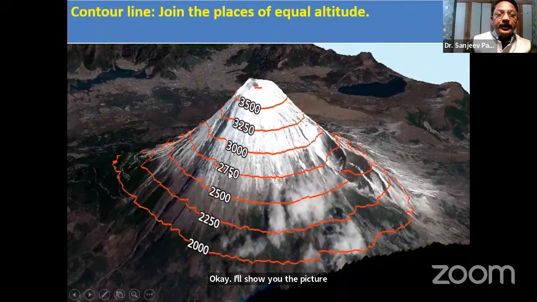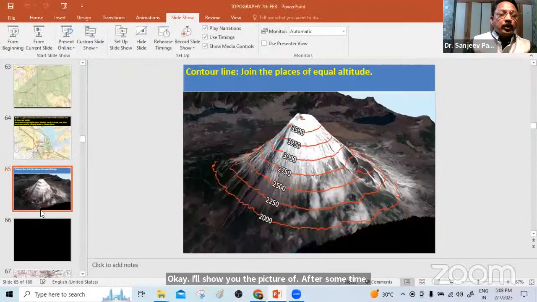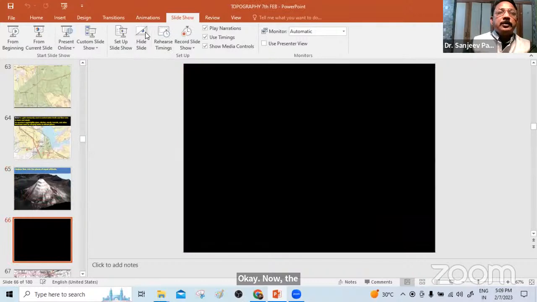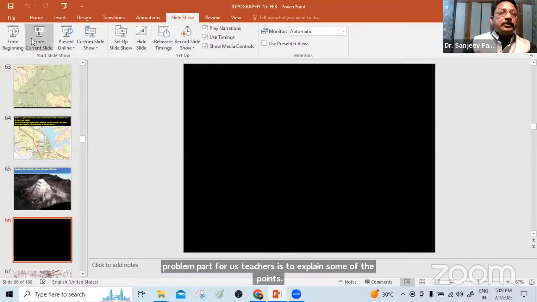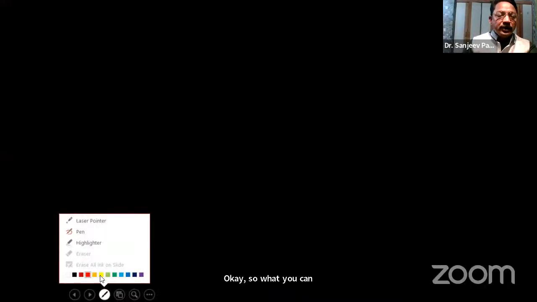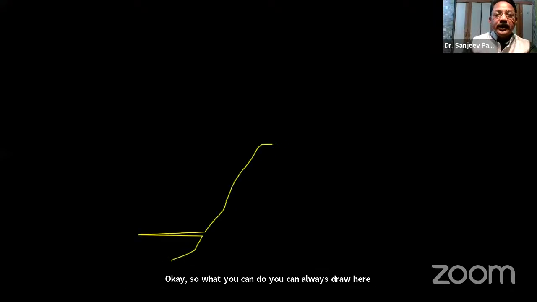Okay. Now, dear teachers, in a topography map, one of the biggest problems for us teachers is to explain some of the points. So what you can do, you can always draw here a diagram like this, telling them that suppose this is a hill.